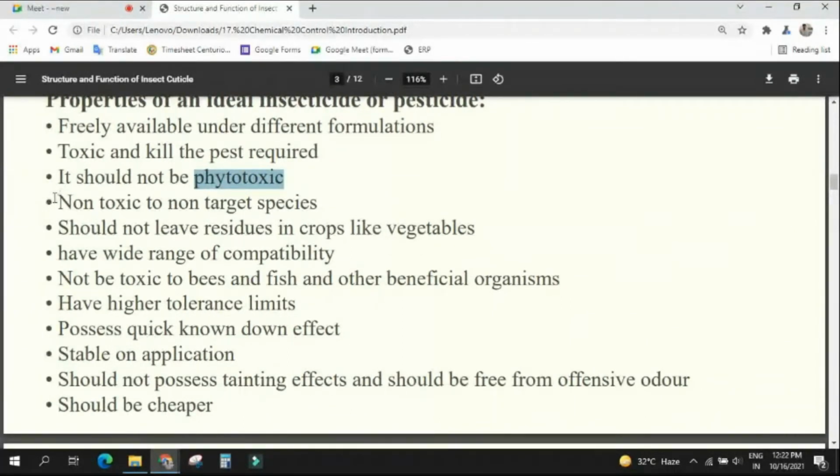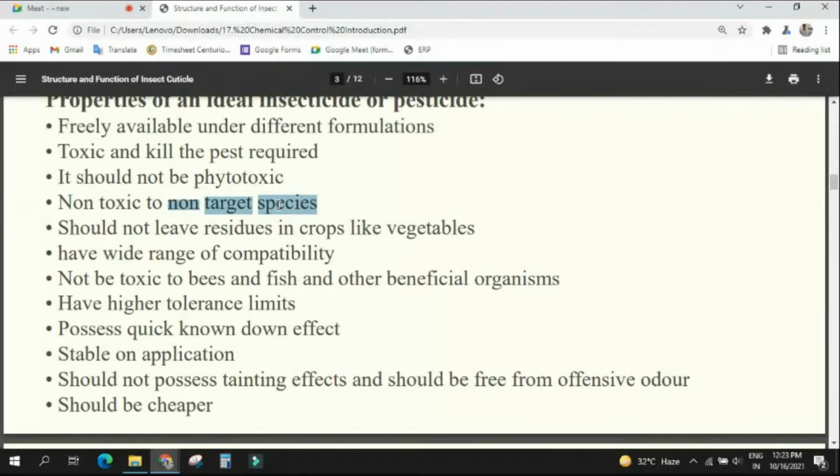Non-toxic to non-target species. What is the meaning? Where there is no requirement, there should be no toxicity. If there is a crop and a pest, the insecticide needs to affect only the pest. A selective pesticide is good. They should only kill the pest, but not the non-pest, like natural enemies, predators, parasites, parasitoids, or any beneficial organism like honeybee, silkworm, or scavengers. They should not be killed. Only the particular pest should be killed. Understood?